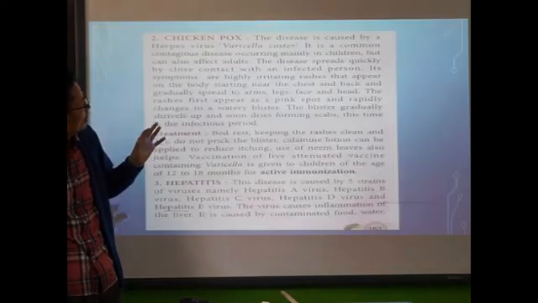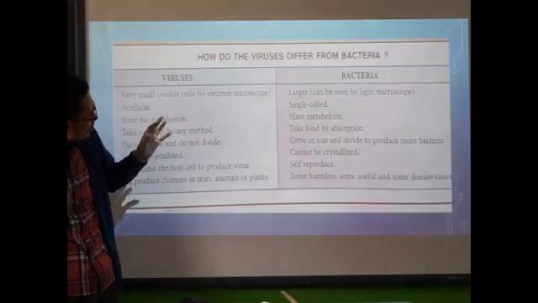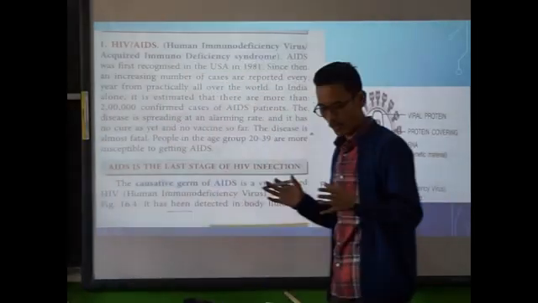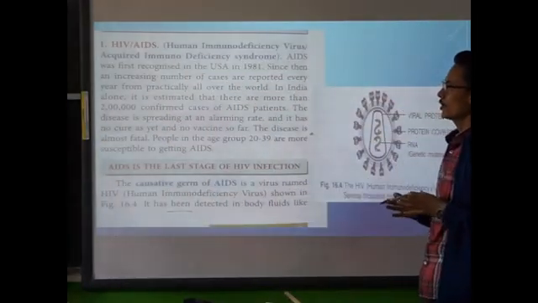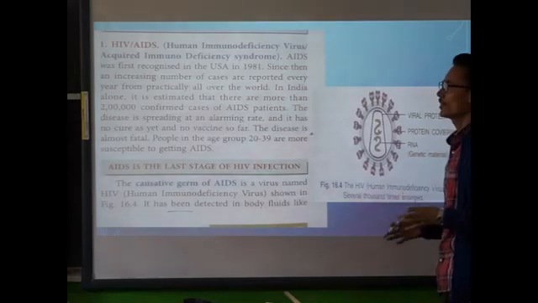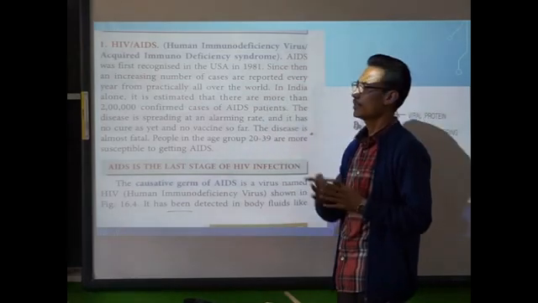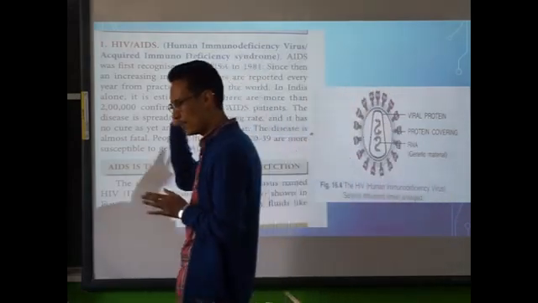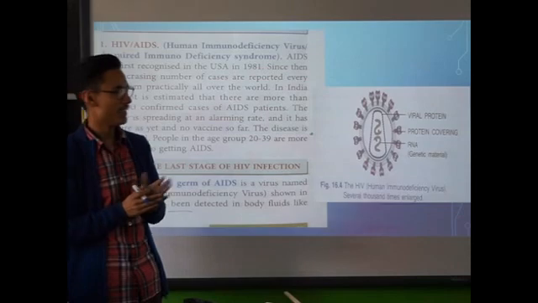Okay, so first one we'll talk about HIV/AIDS. So now let us talk about HIV/AIDS. HIV means human immunodeficiency virus, and AIDS means acquired immunodeficiency syndrome. Can you remember the abbreviations of HIV and AIDS?